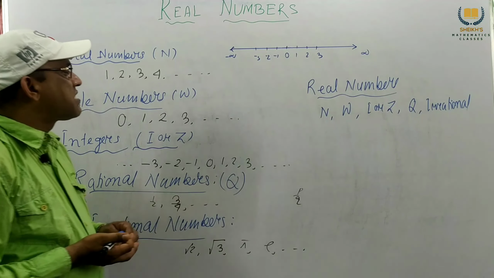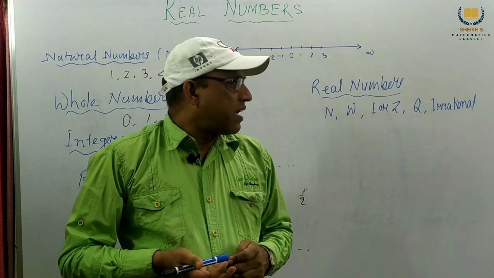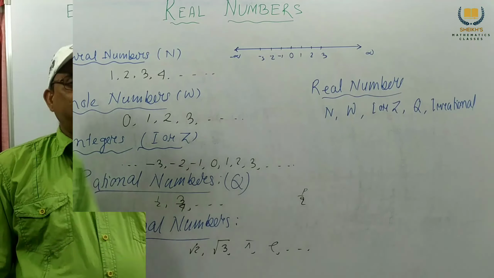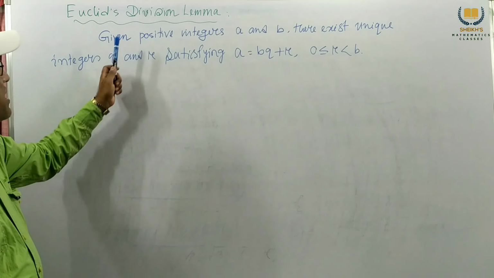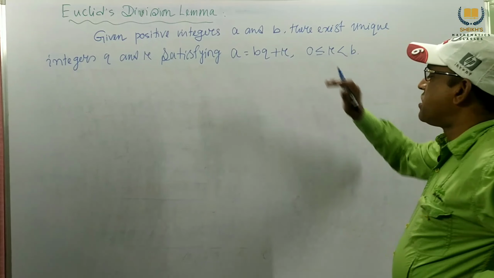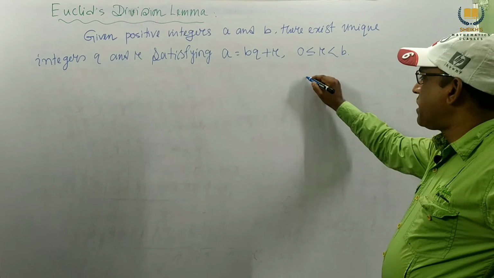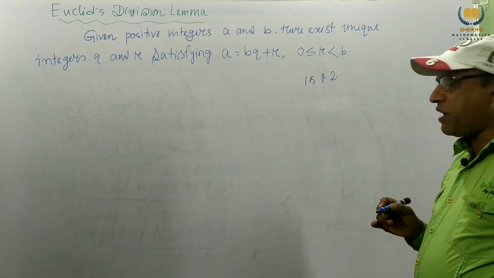Now our main discussion is the Euclid division algorithm. We consider Euclid's division lemma. This is most important in this chapter. We know this from lower classes, how to use it. Suppose we divide 15 by 2.